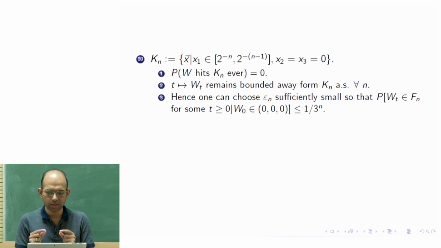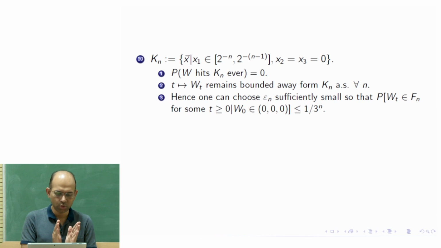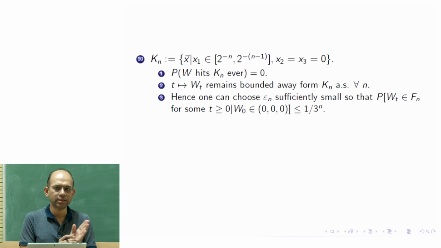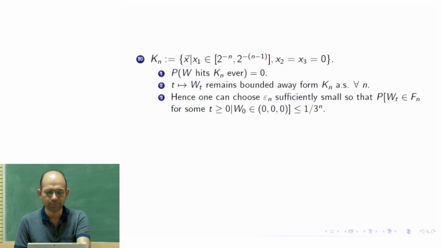So this is the way we are going to do it. Now as n is increasing, f_n is closer and closer to 0, and then the chance of hitting that is larger. However, we are taking the probability (1/3)^n, which becomes smaller and smaller, so the probability we set should be even smaller. So epsilon_n should be even smaller, and that is always possible.